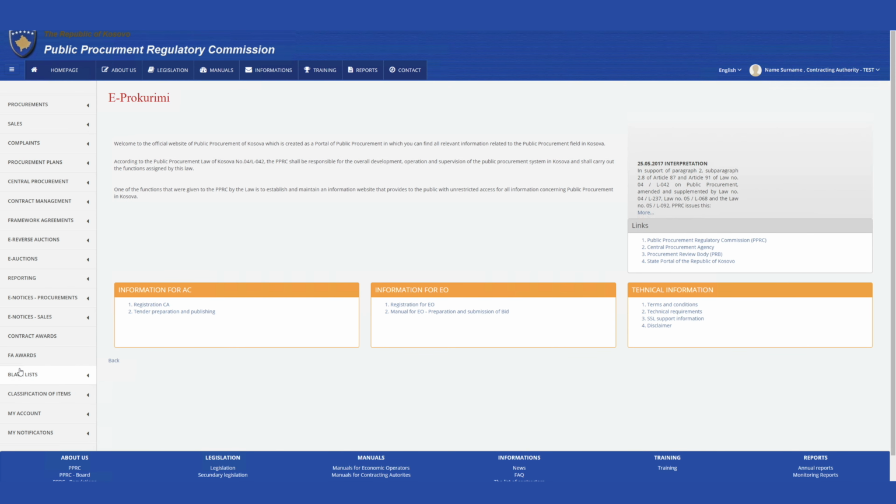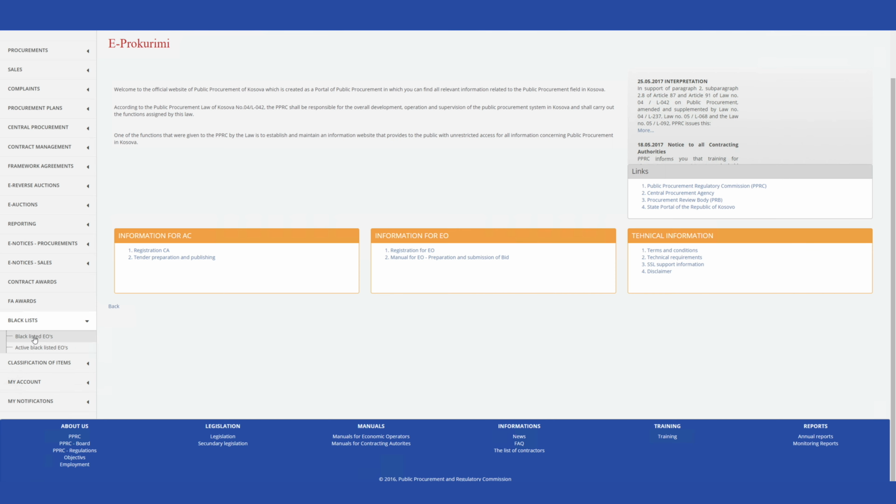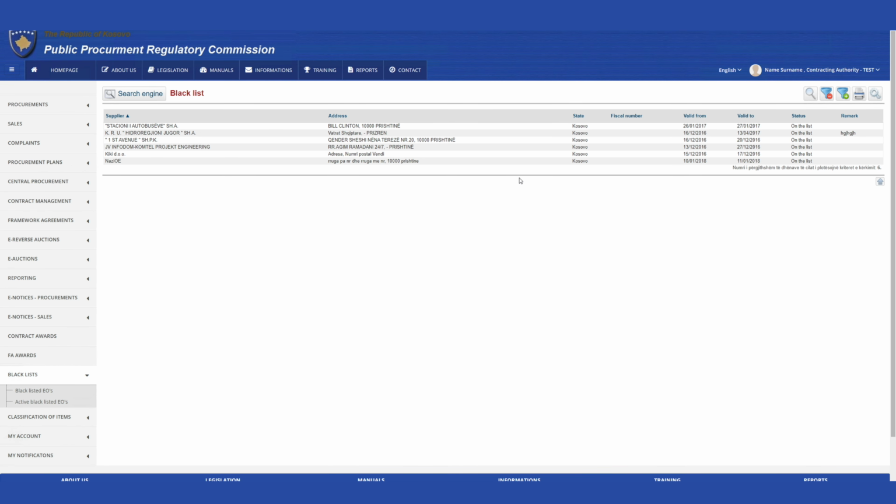In the Blacklist menu, auditors can view all blacklisted economic operators, as well as the dates of their inclusion in the blacklist.